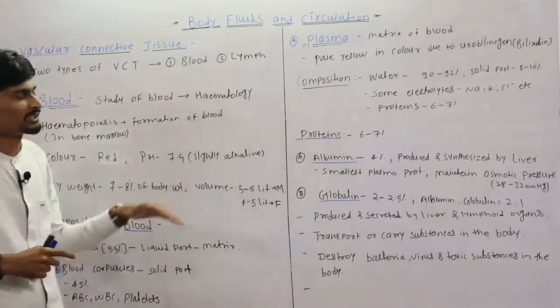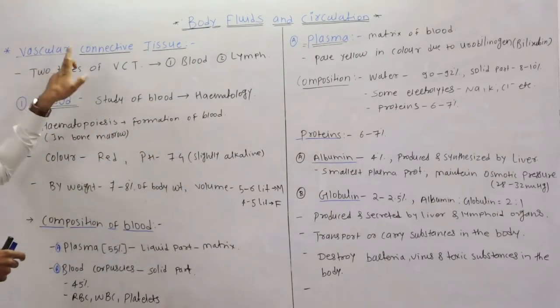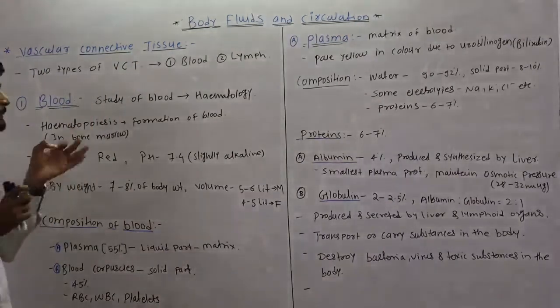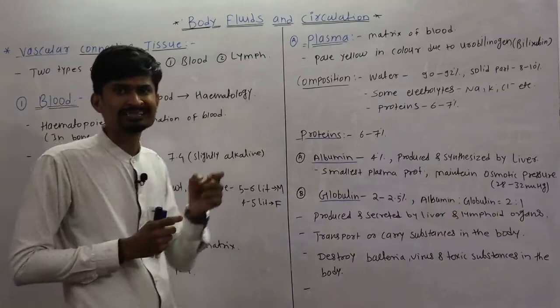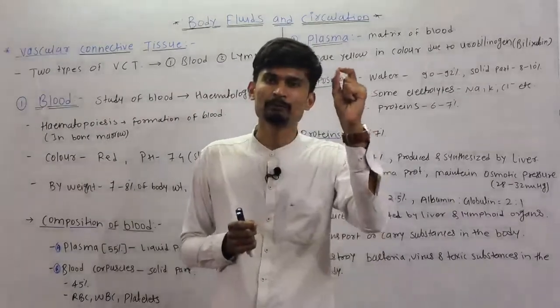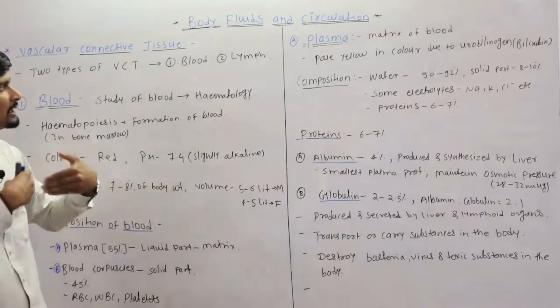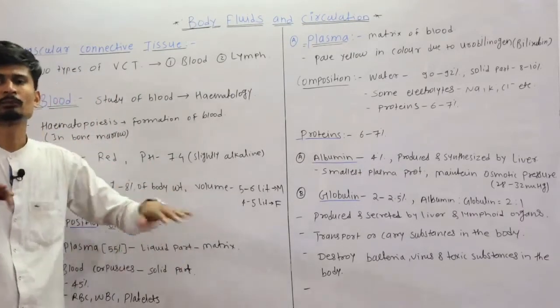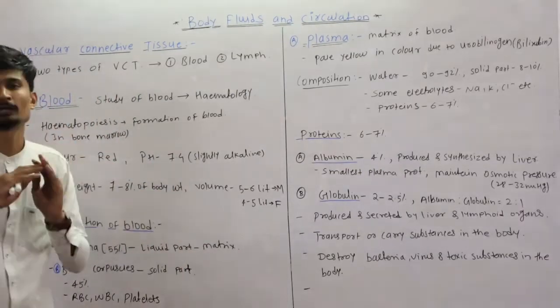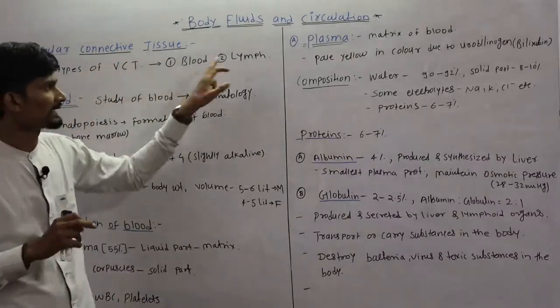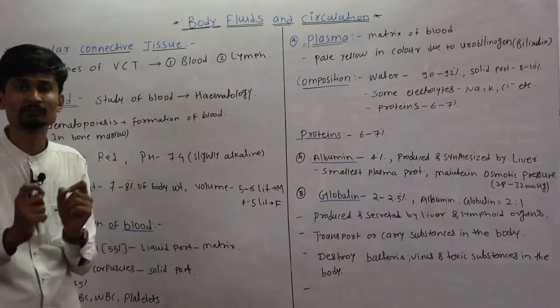So we are starting the vascular connective tissue. So the body fluids, that is the blood and lymph, are actually connective tissue. These are a type of connective tissue because the blood and lymph is present all over the body. So it connects the different organs with the blood and the lymph. That is why these are called the connective tissue.